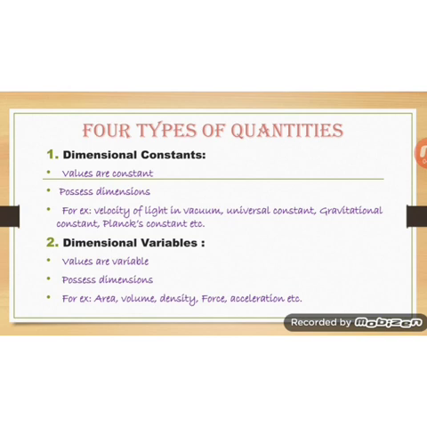Similarly, the other physical quantities which are constants but have the dimension. Like for example, velocity of the light in vacuum, it is a constant value, 3 into 10 to the power 8 meter per second, but the velocity has dimension LT to the power minus 1, but its value is constant, it does not change.